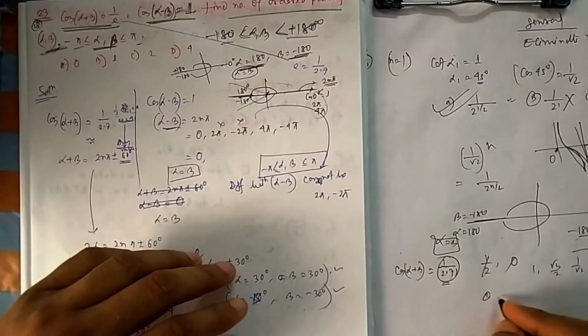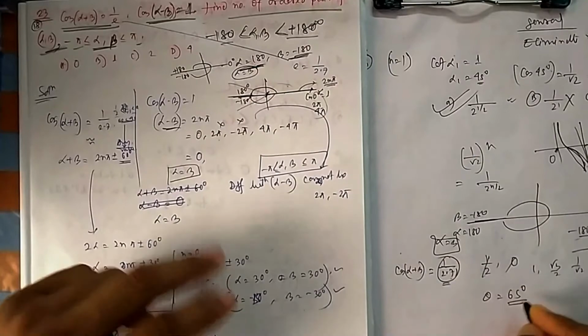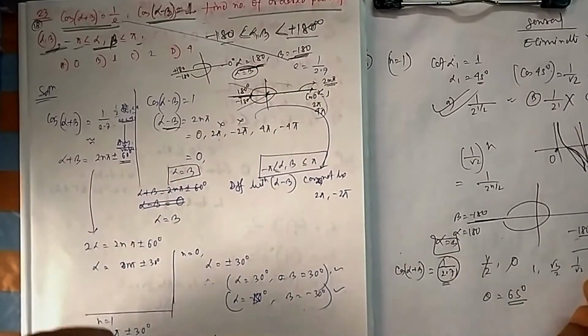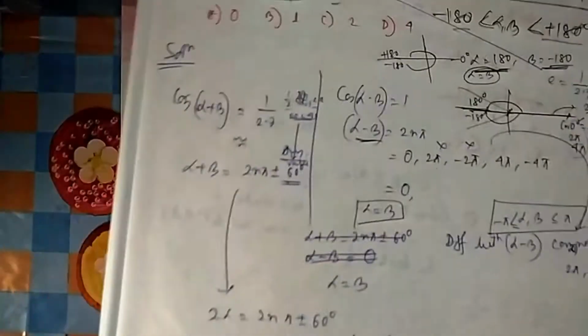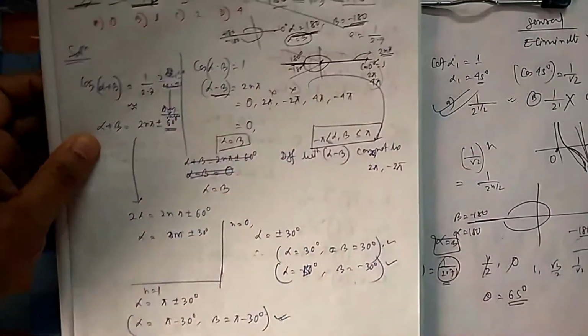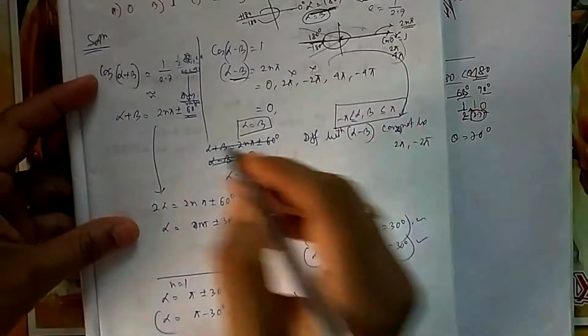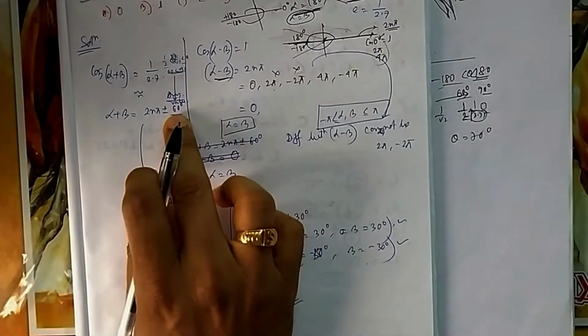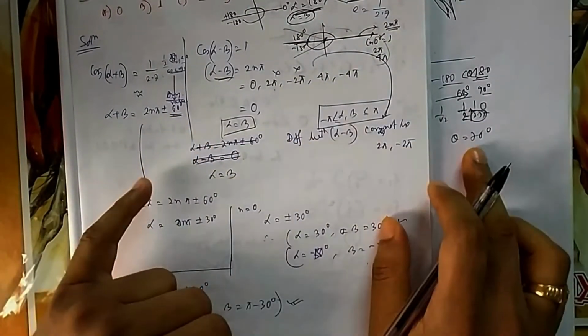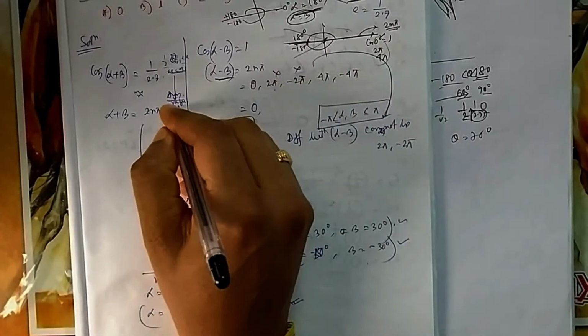So you take theta any value between 60 to 90, let us take 65 or 70, whatever, just for understanding, because we need not find the exact value, just how many solutions there are. So your theta should be between these two. I have taken here 60, but no need to take 60, you can take any value. So let me take 70 here.